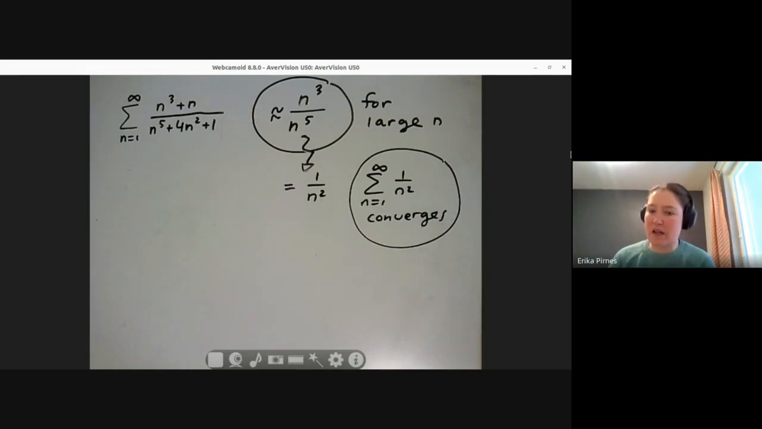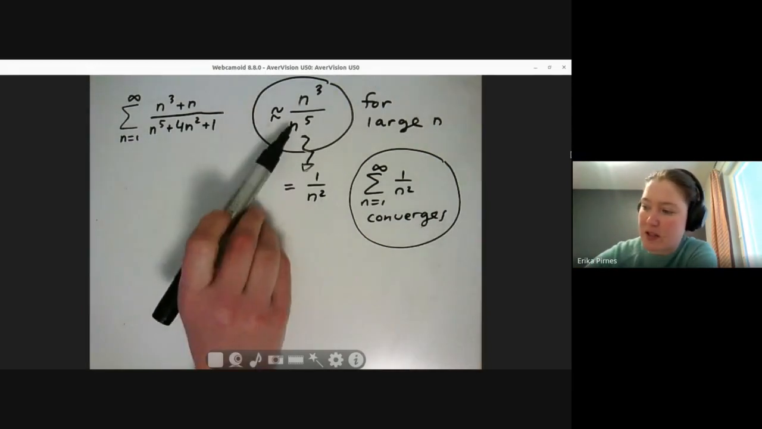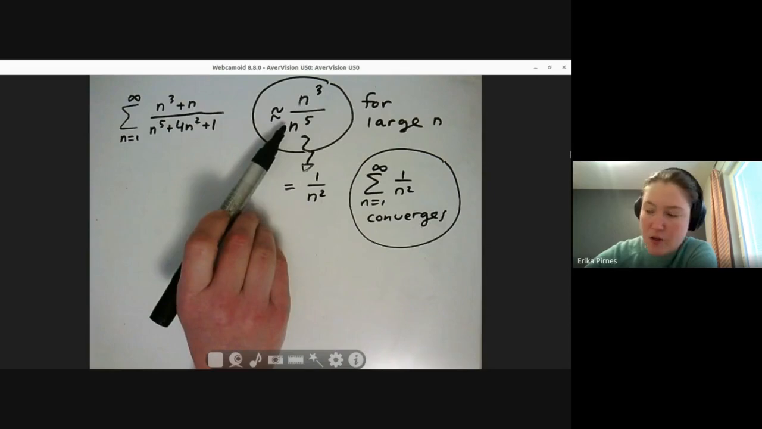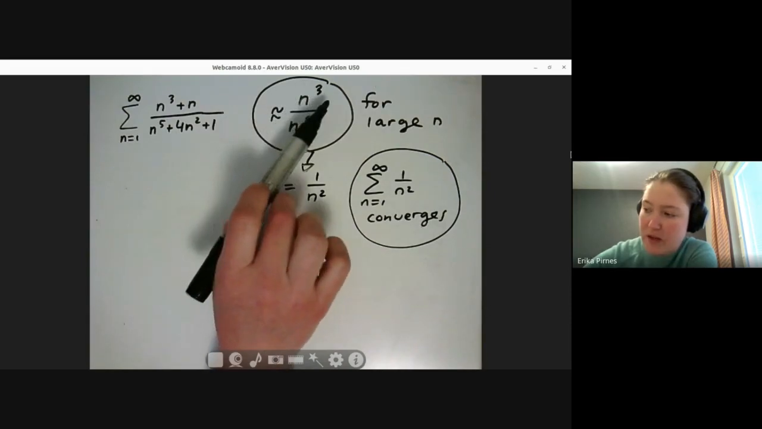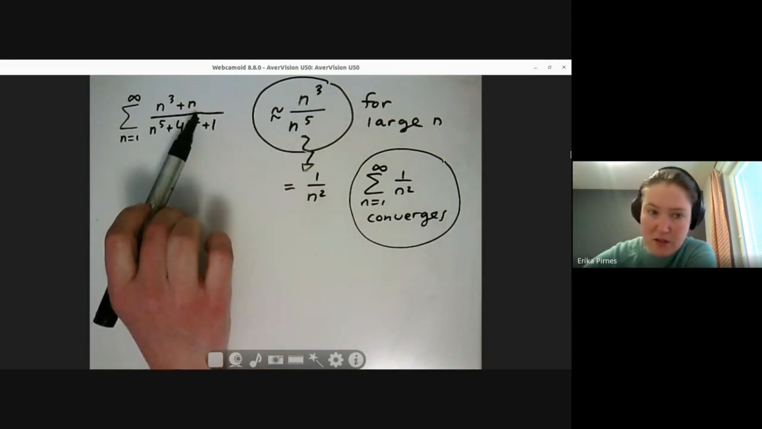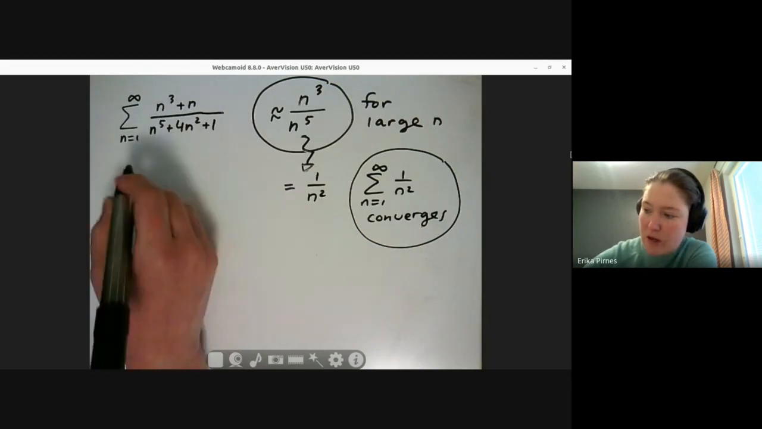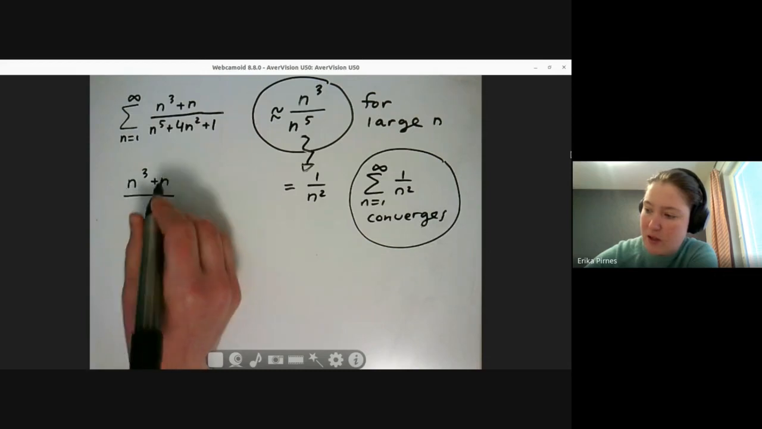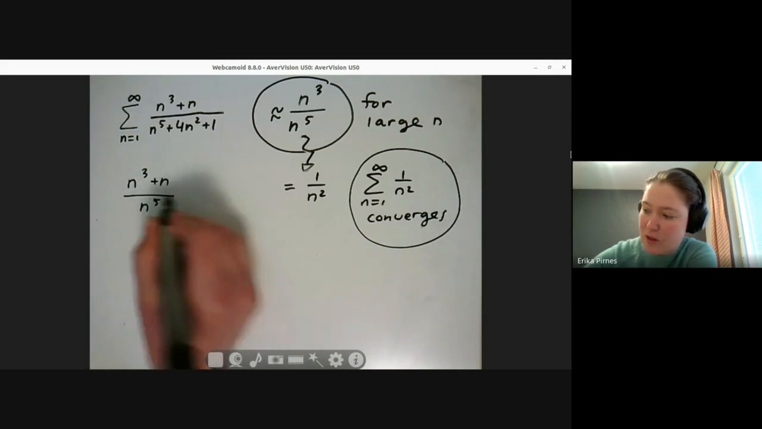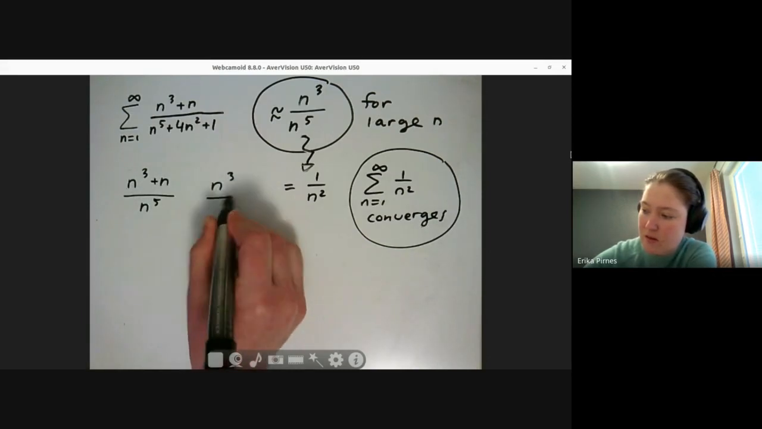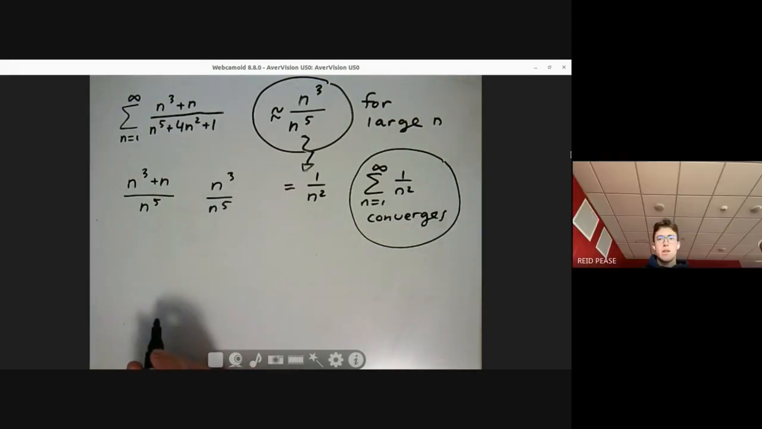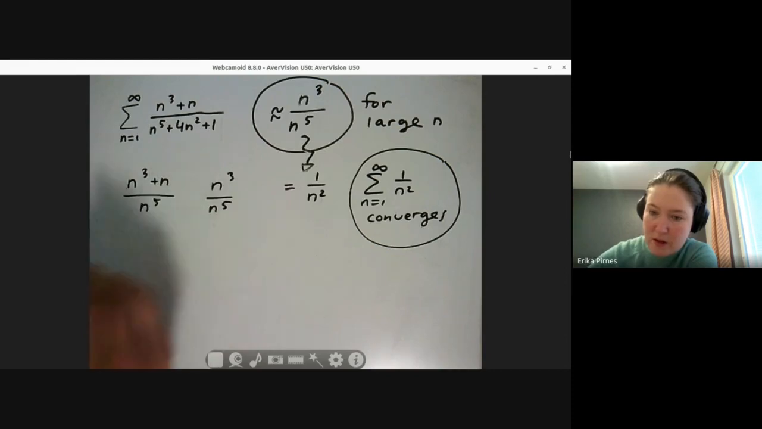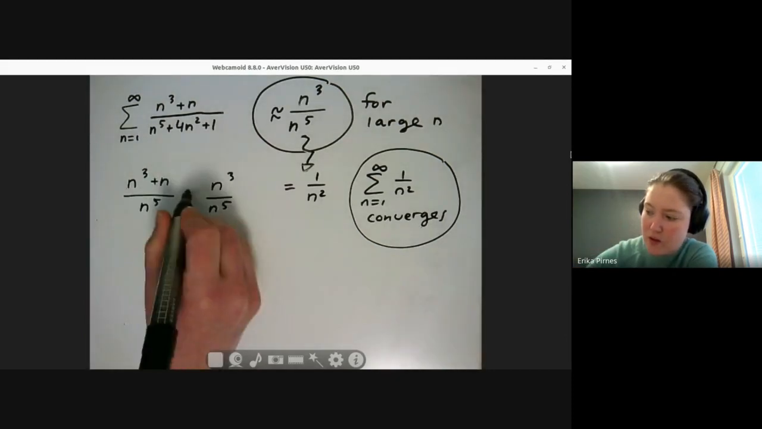Yeah, so why can't we use the direct comparison test is the following. Let's try to go from n cubed over n to the fifth to this form. So now if I add n to the top, what happens? Which one is larger? Then the first one's larger. First one is larger because I made the numerator larger. Good.